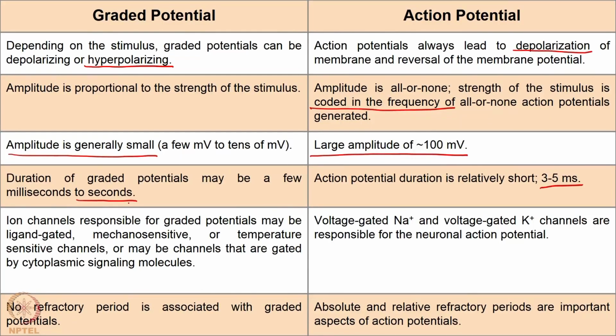And stimulus driven ion channels are responsible for graded potentials. What are these stimuli? These are ligand gated ion channels, mechanosensitive ion channels, temperature sensitive ion channels, vibration sensitive ion channels, etc. These are the stimuli that cause graded potentials, whereas action potential is almost always caused by voltage gated sodium and voltage gated potassium channels, and it is the interplay between their conductances that causes action potential. We have seen this in the previous class.